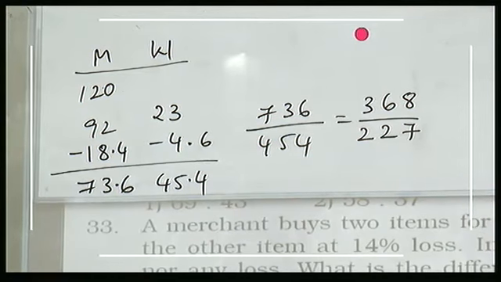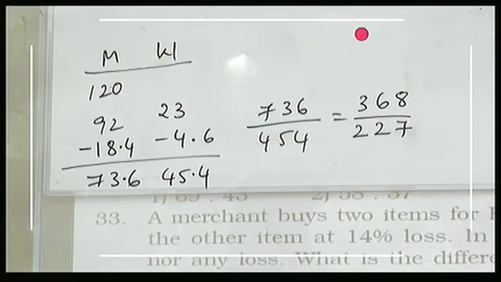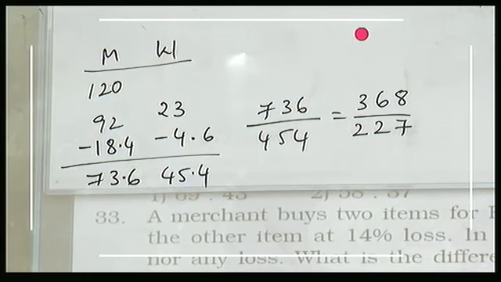Next 33. A merchant buys 2 items for 7,500. Total cost price is 7,500. One item he sells at a profit of 16%. The other item he sells at a loss of 14%. In the deal, the merchant makes neither any profit nor any loss. What is the difference between the selling price of the items? It asks about difference in selling prices.